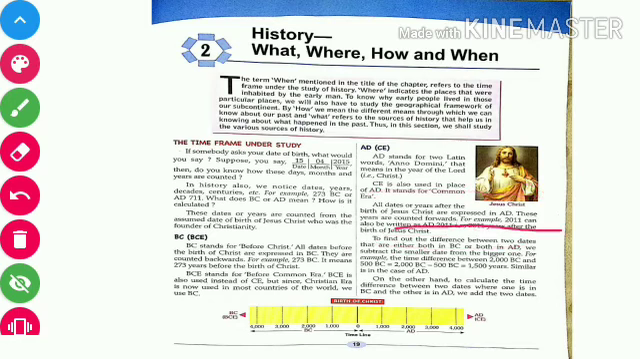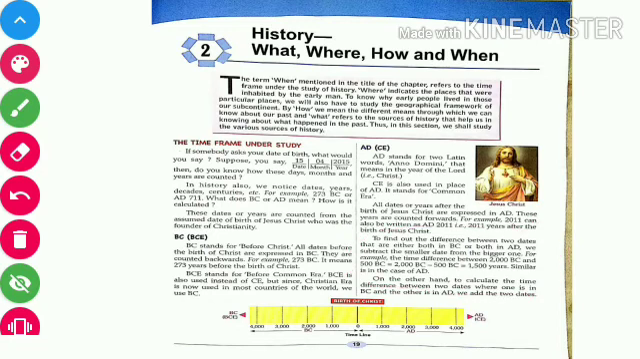To find out the difference between two dates that are either both in BC or both in AD, we subtract the smaller date from the bigger one. For example, the time difference between 2000 BC and 500 BC is equal to what? 2000 BC minus 500 BC equals 1500 years. Similarly in the case of AD also.